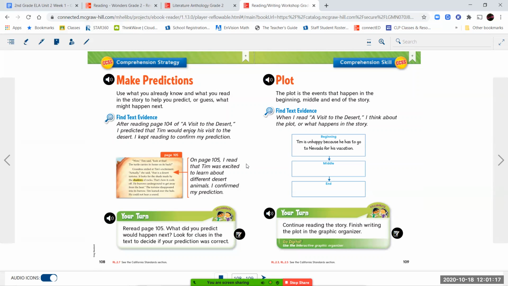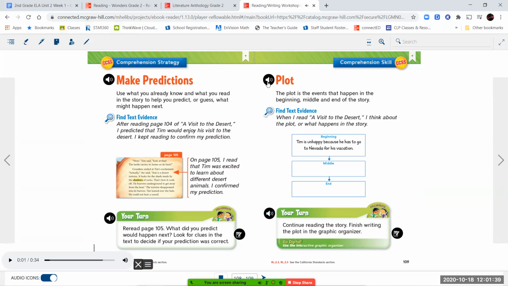We're also going to talk about the plot. Now remember, I told you the plot covers mainly your beginning, middle, and end of a story. It tells you the most important things that happen, so that if you're telling the story to somebody else, you're not telling them all of the words in the story the way you read it. You're telling them just the important things so they understand what happened.